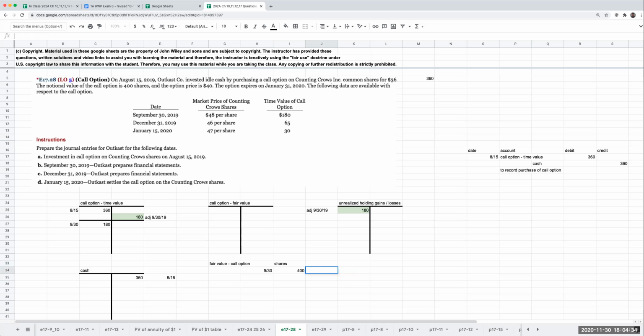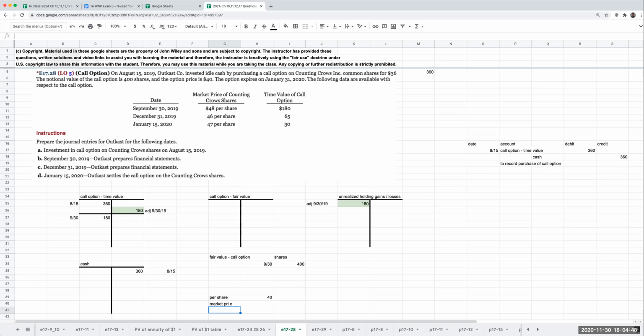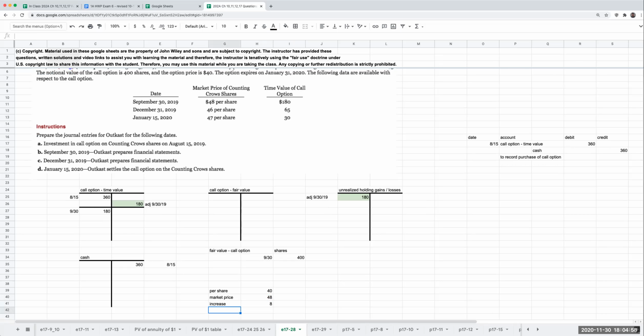Actually, I probably want to look at this from the standpoint that I can buy 400 shares at a price of $40 per share. The market price is at $48 per share. So my increase is $8 per share.